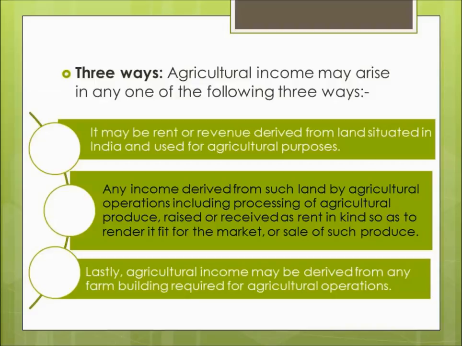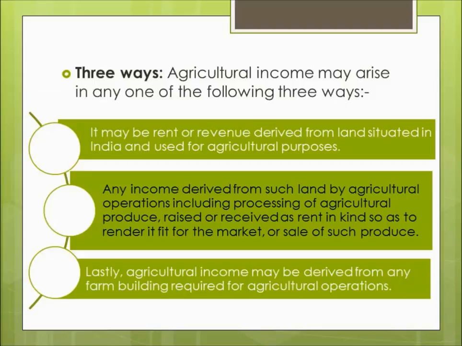So again, let us understand what this point is saying. If we are receiving any income from a land which is used for agriculture purposes, and on that land we are carrying out some agricultural operations which may include processing of some agriculture produce. What agriculture produce? The agriculture produce which we have either raised ourselves or which we have received as rent in kind so as to render it fit for the market.